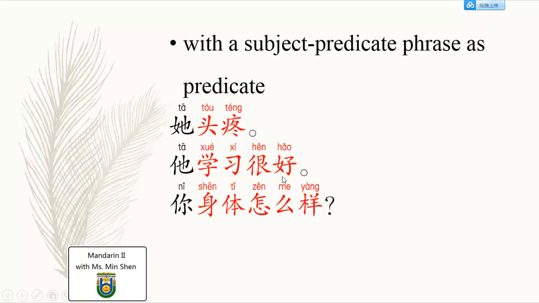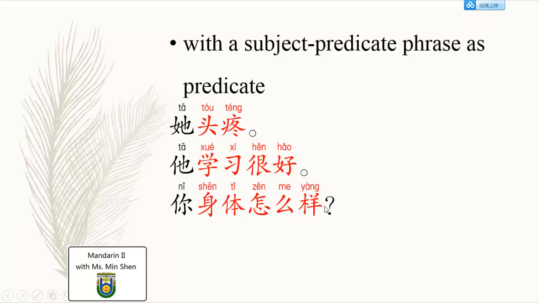Another example, 学习很好. 学习很好 is already a sentence, a subject-predicate phrase. Study, very good. Study very well. But study very well about whom? You can use the whole sentence to modify 他. 他学习很好. It's about him. And the next one I use a question. You should know that 怎么样 is a question pronoun representing the adjective.